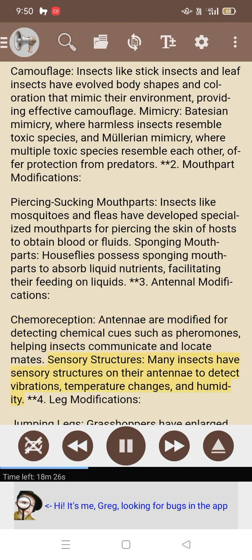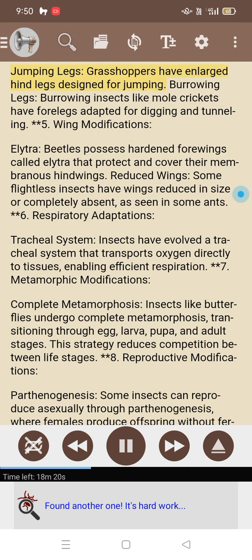Sensory structures: many insects have sensory structures on their antennae to detect vibrations, temperature changes, and humidity. 4. Leg modifications. Jumping legs: grasshoppers have enlarged hind legs designed for jumping. Burrowing legs: burrowing insects like mole crickets have forelegs adapted for digging and tunneling.